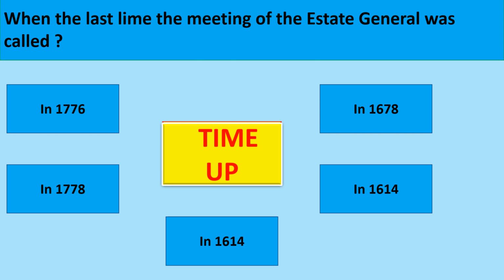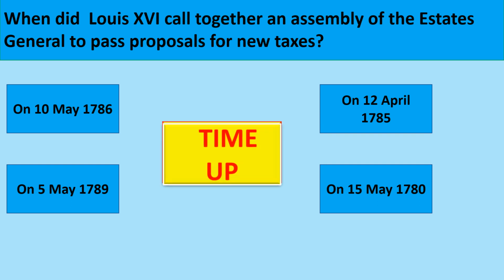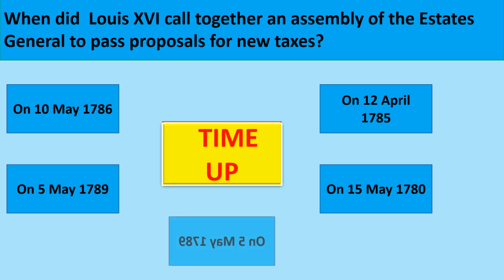In 1614. When did Louis XVI call together an assembly of the States General to pass proposals for new taxes? On 5th May 1789.